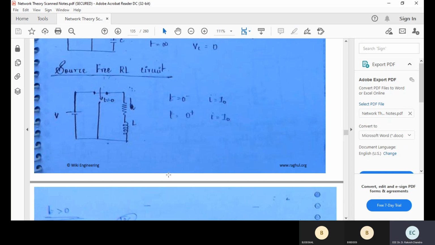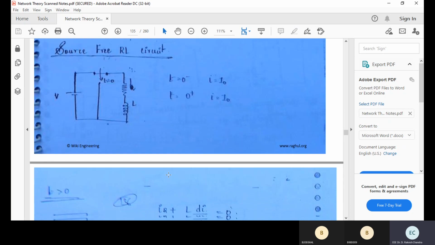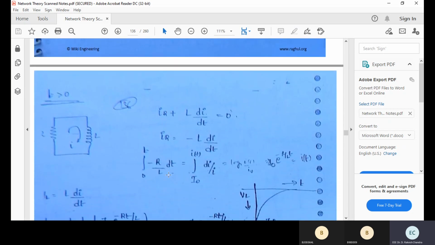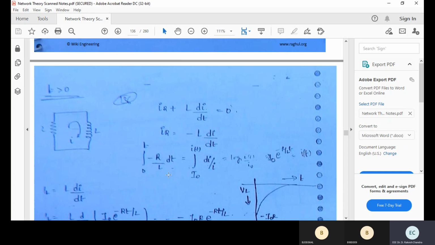At t equal to 0 minus, the current through the inductor is I equal to I0, let's say. At t equal to 0 plus also, just as the switch is moved to the next position, the current through the inductor does not change. So I is equal to I0 only. If you apply the differential equation to this circuit, IR plus L dI/dt is equal to 0, so IR is equal to minus L dI/dt.